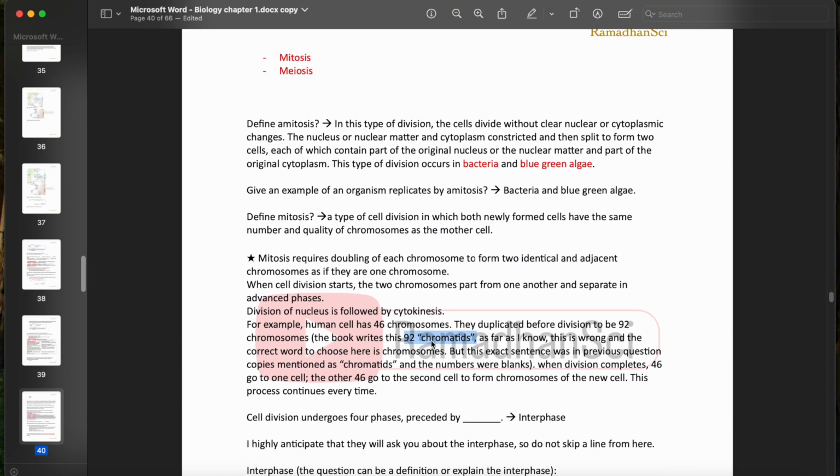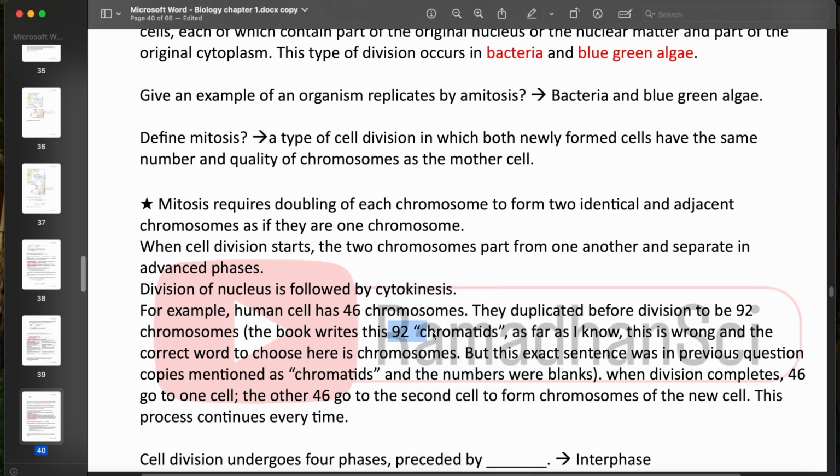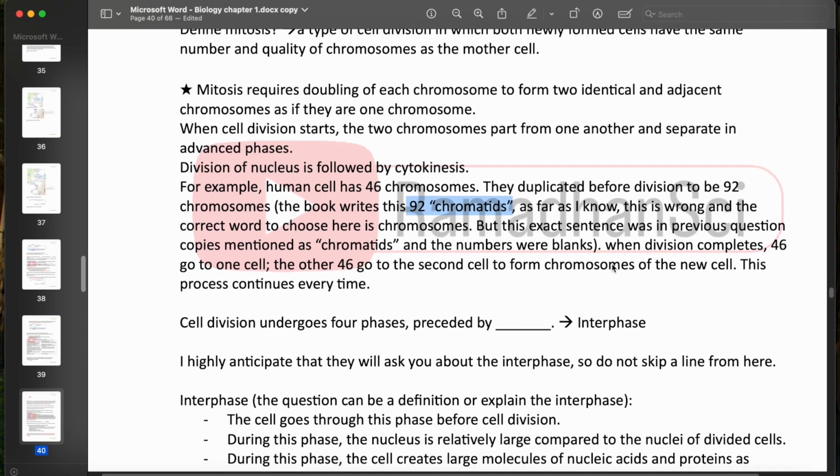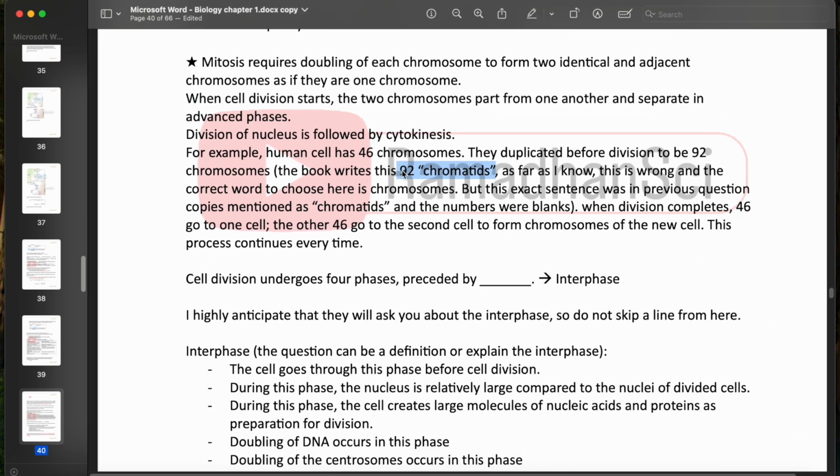When the book mentions 92 chromatids, it's correct. At first, during the duplication, I still have only 46 chromosomes, with the sister chromatids making 92 chromatids. But those chromatids will detach from each other later in cell division, during the anaphase to be specific, and each sister chromatid will become an independent chromosome. Therefore, they will become 92 chromosomes by the end. I personally think if the book just mentioned 92 chromosomes instead of chromatids, it would be more clear, because a lot of people get confused here.